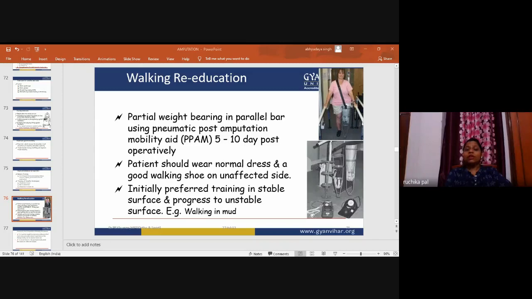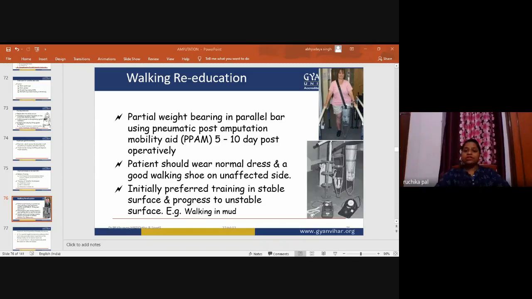Now, when the patient has the habit of walking in the different phases, or stages, the patient will progress to unstable or sticky surfaces, just like walking in mud, to resist for the walking re-education.